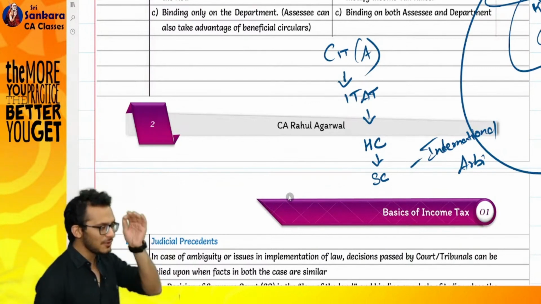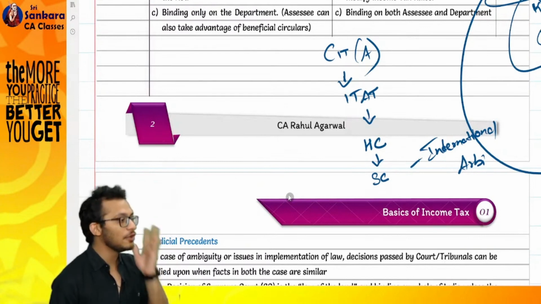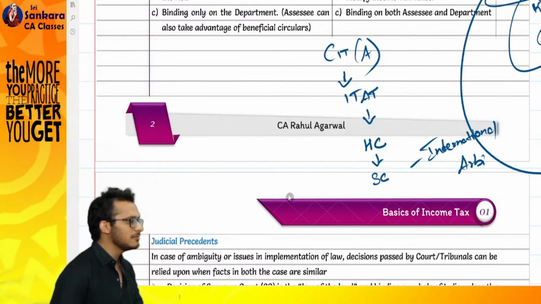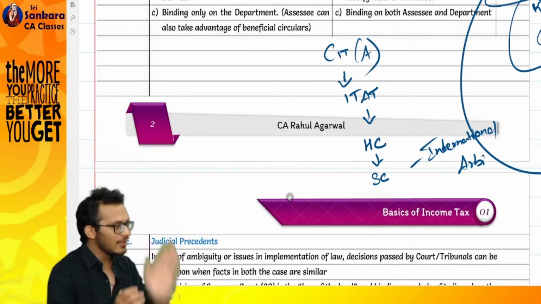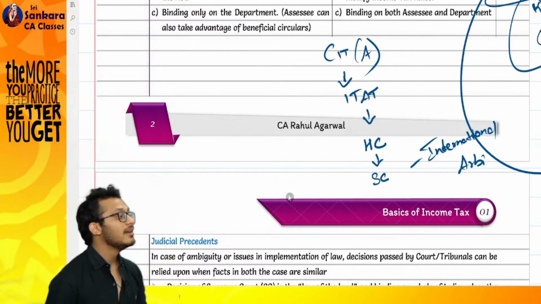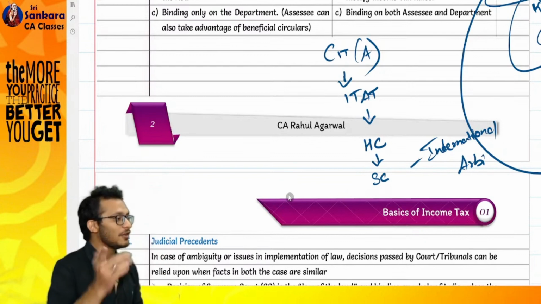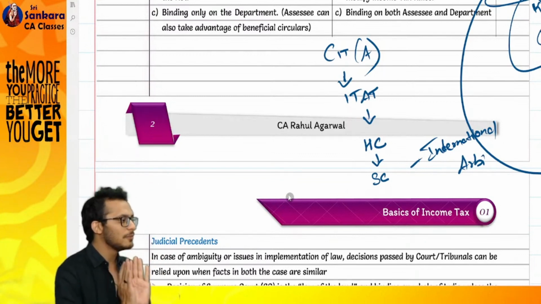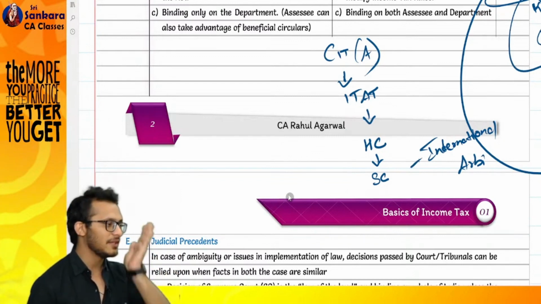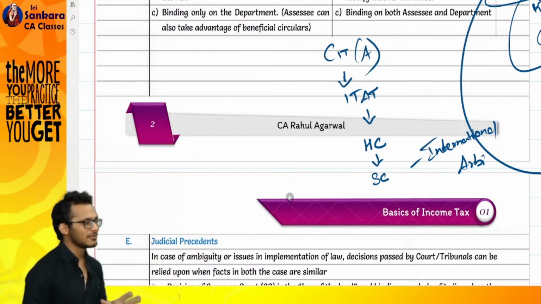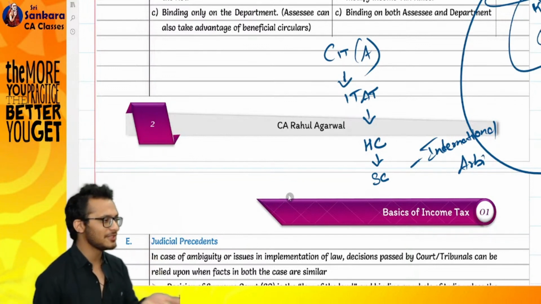They played it very smart. The 2021 amendment ordinance came in the middle of the year. In the middle of the year, Nirmala Sitharaman comes and says, sir, I'm sorry for the mistake which India did. Do not spoil India's name. I will amend the law today itself. Today itself, they amended the law. They made it prospective. They say, Vodafone, please go home. Don't pay a single rupee to me. I don't want a single rupee. My ego is more important than your money. Keep it with yourself. They left and went. Vodafone never came back to India after that. Vodafone itself shut down India.